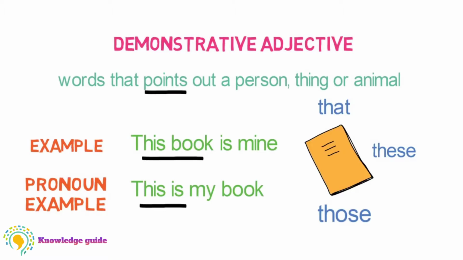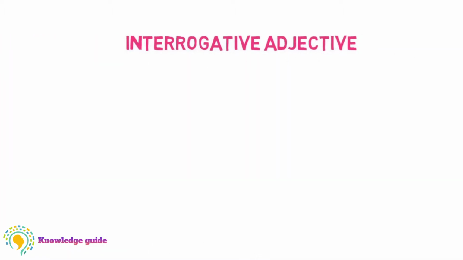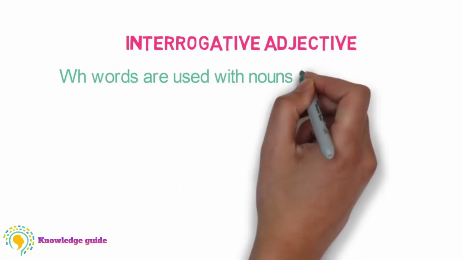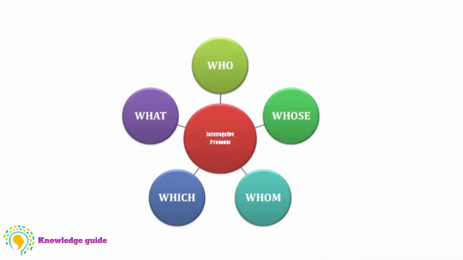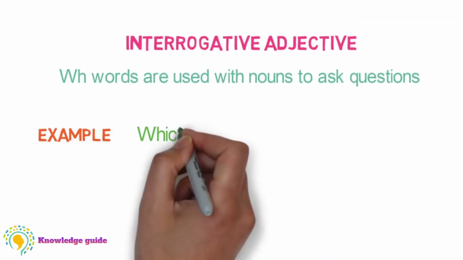Now let's look at another adjective, interrogative adjectives. These are WH words used with nouns to ask questions. Now let's see what WH words are. WH words are who, whose, whom, which, and what. Let's see an example.